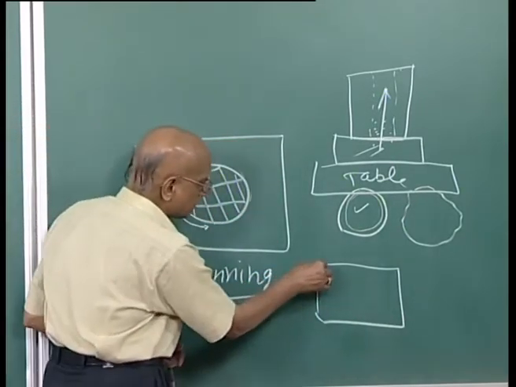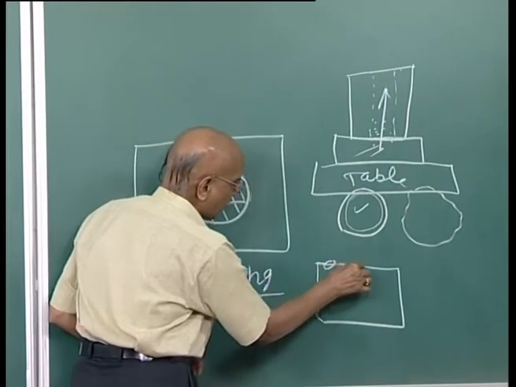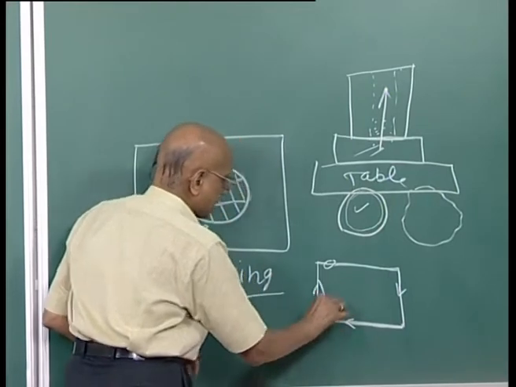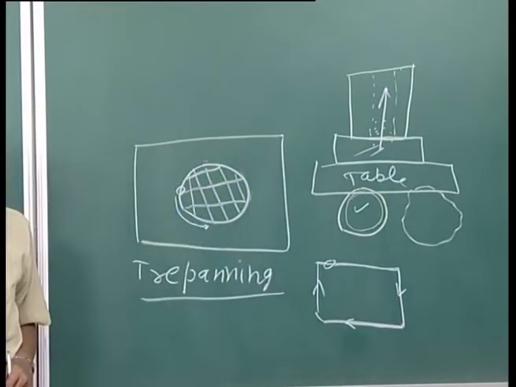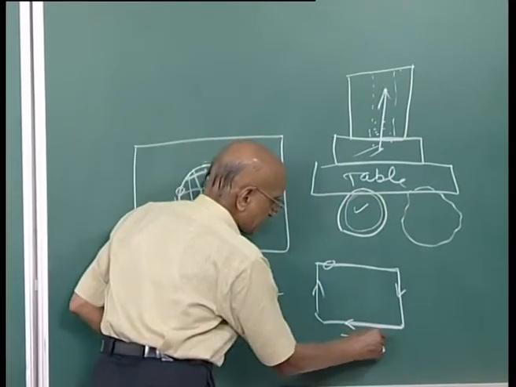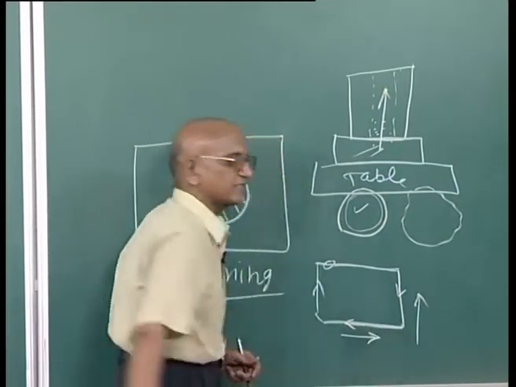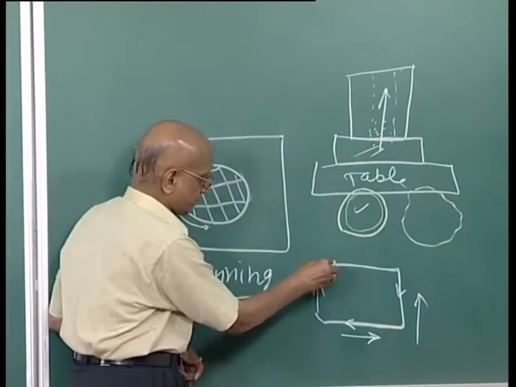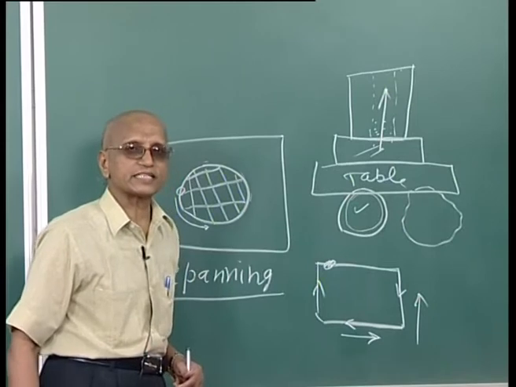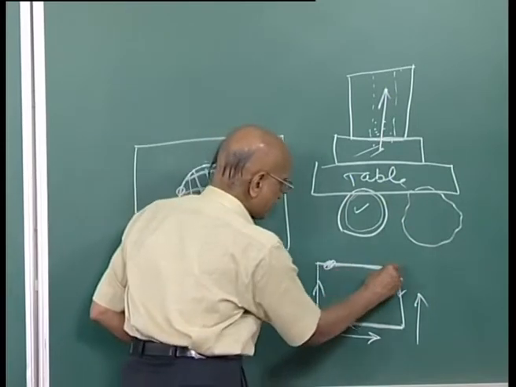You can move the electron beam along this periphery, then the material will be cut and you will get the non-circular hole, or you can move the table in X direction and Y direction in such a way that the beam is always along the periphery that is to be cut.